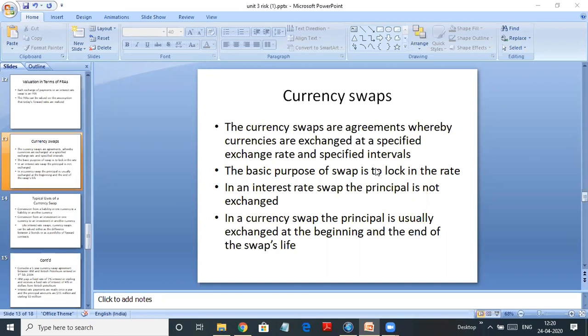In an interest rate swap, the principal is not exchanged, but in case of a currency swap, the principal is also exchanged at the beginning and at the end of the swap life. So the difference between interest rate swap and currency swap is, in interest rate swap, we only exchange the interest rate, not the loan amount. But in case of currency swap, we exchange the loan amount as well as the interest rate. Let us understand it further with an example.